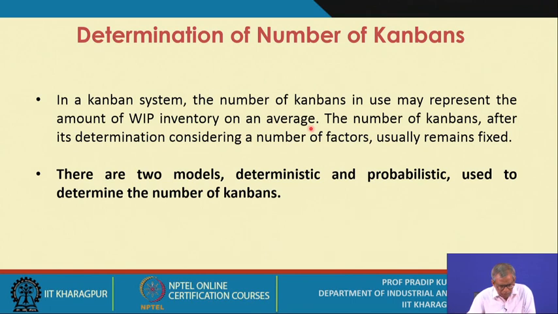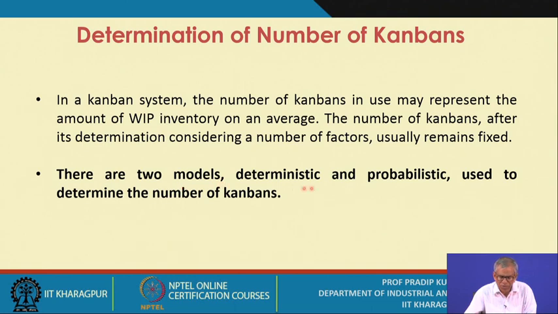The number of Kanbans, after its determination considering a number of factors, usually remains fixed. Once you determine it, you do not change it frequently. At periodic intervals you obviously need to review the system, but otherwise the number remains constant.